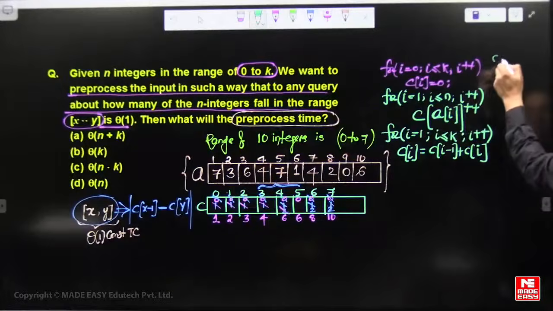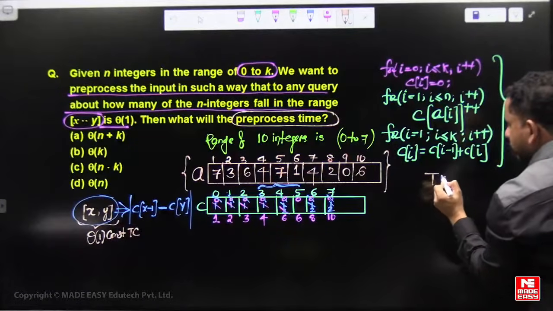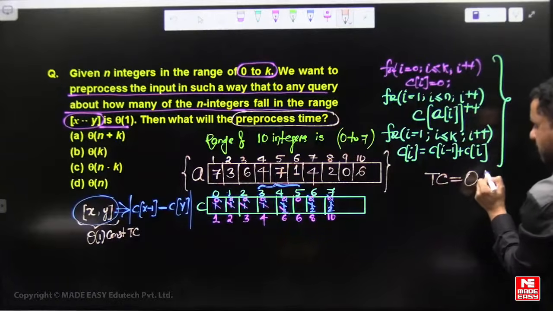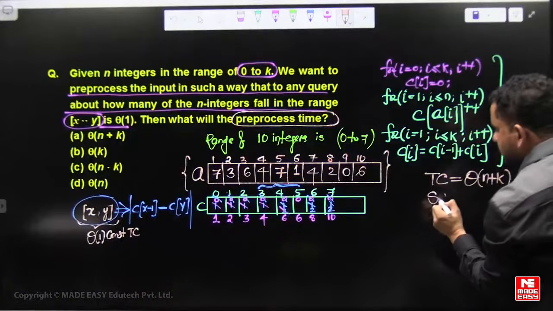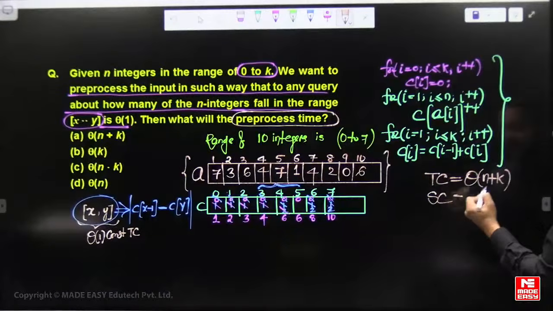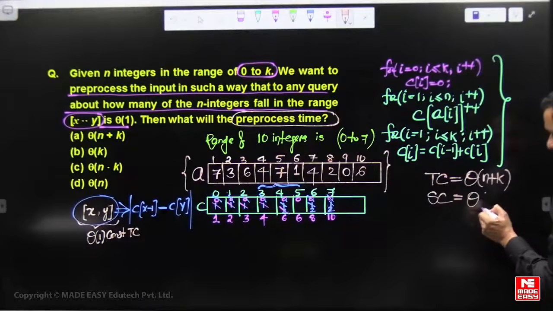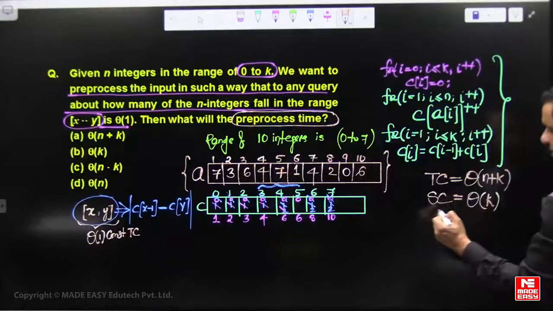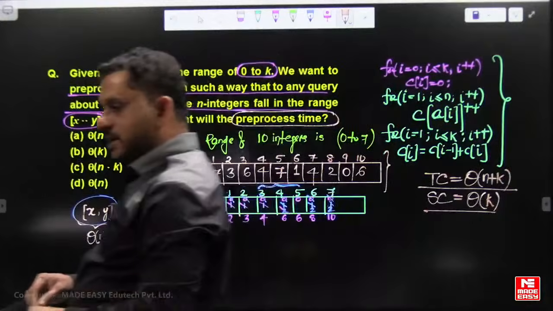So the total time complexity is theta of n plus k, and the space complexity, since we used this count array, is theta of k for this method.